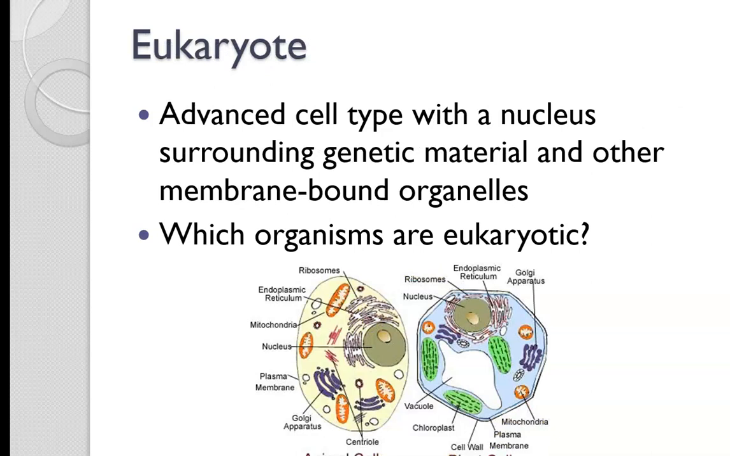And a eukaryote is a cell type that has a true nucleus, and it has membrane-bound organelles. So which organisms are eukaryotes? Animal cells and plant cells. And then fungi and protists, those are also eukaryotes.